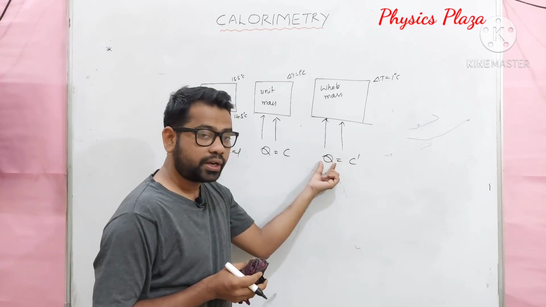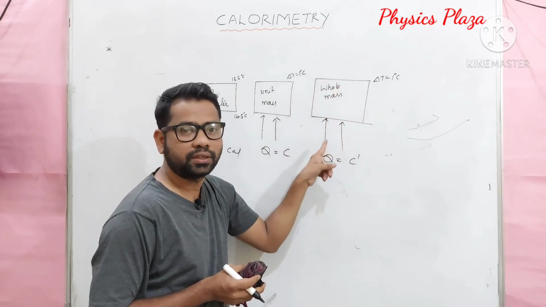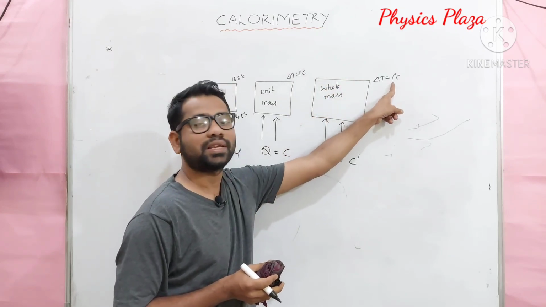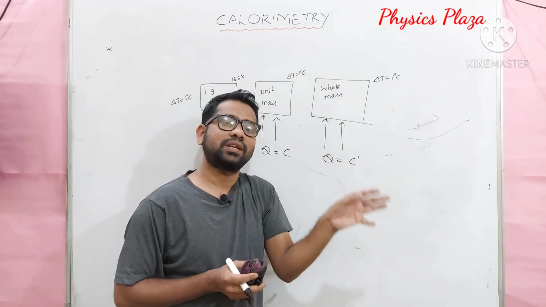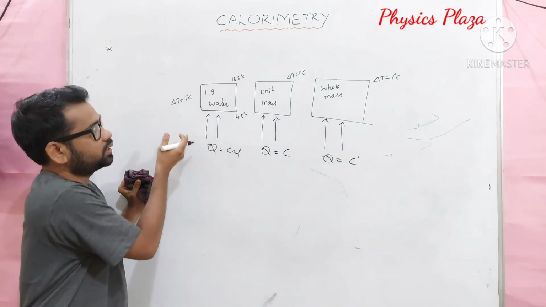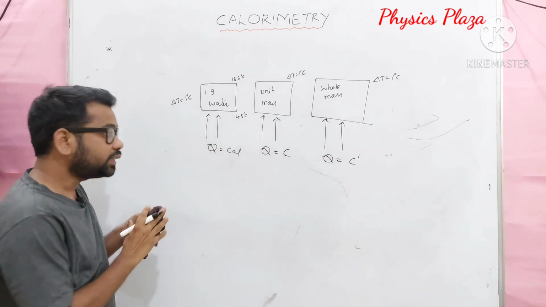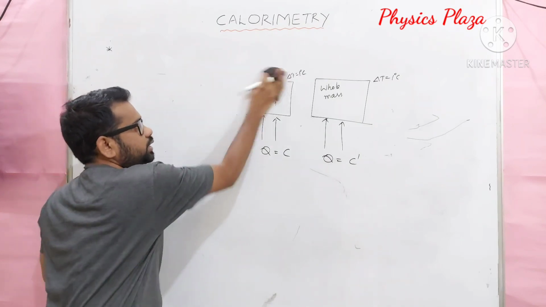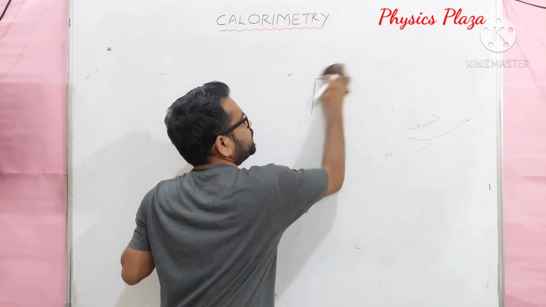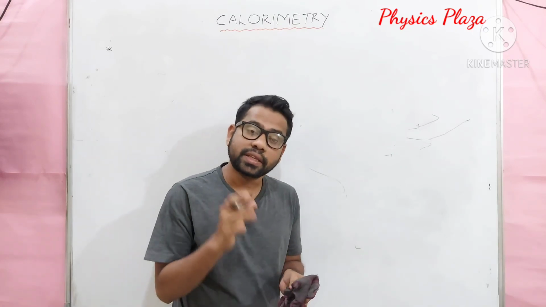And coming to the thermal capacity, the amount of heat required to raise the temperature of the whole mass we will consider. The amount of heat required to raise the temperature of the whole body by 1 degree Celsius is called thermal capacity, or simply we can call it heat capacity. Okay, children, this is all about calorie, specific heat capacity and heat capacity. Then today lecture, what are we going to learn? Children, today we will have some more discussion regarding specific heat capacity. Then we will discuss the principle of calorimetry. Then we will discuss calorimeter.